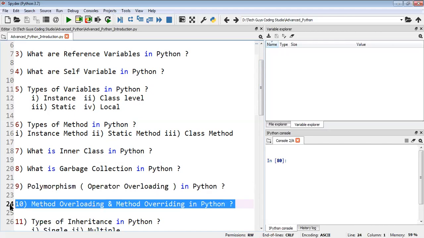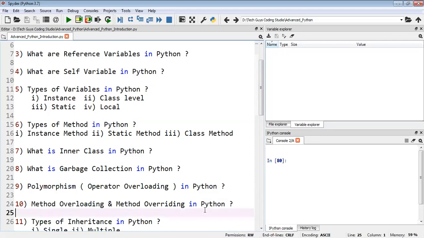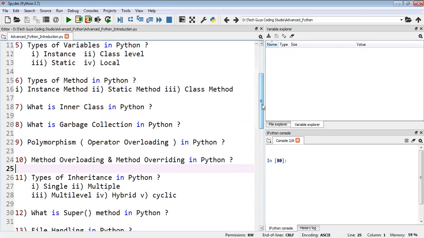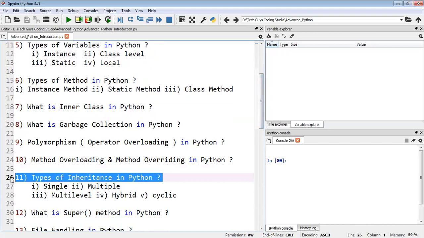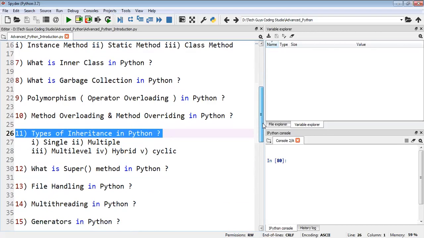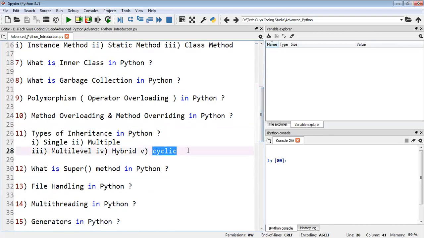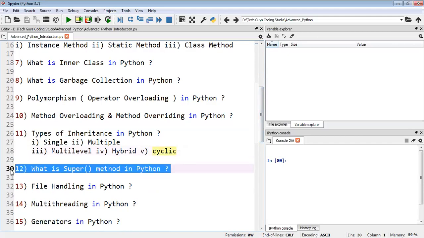Now we have other topics: method overloading and method overriding, which are very useful and interesting concepts in Python. Next we'll have the types of inheritance in Python, which is also an important concept. It's an easy concept: single level inheritance, multiple inheritance, multi-level and hybrid, then cyclic inheritance. Cyclic is not useful, but we will tell you how Python does not support cyclic inheritance. Then what is the super method in Python? It's very useful.